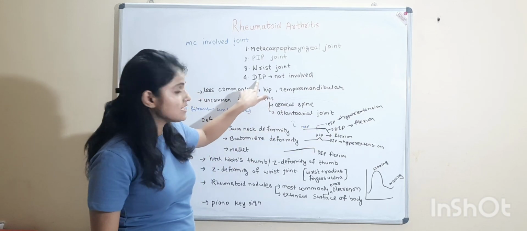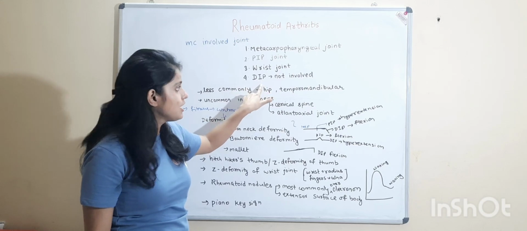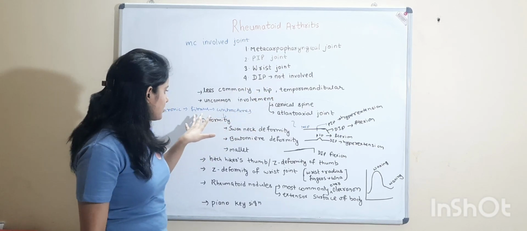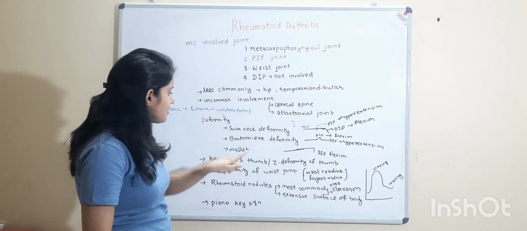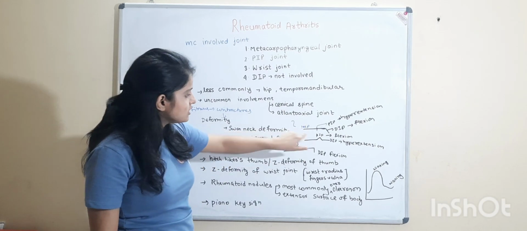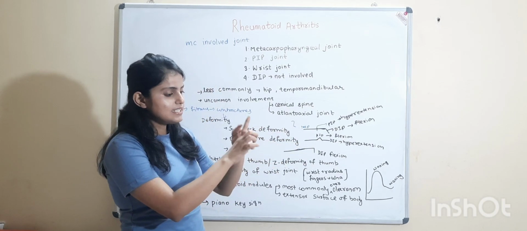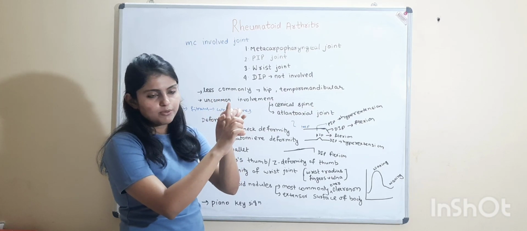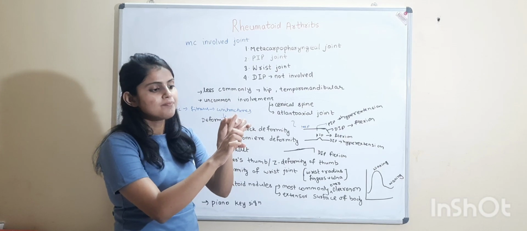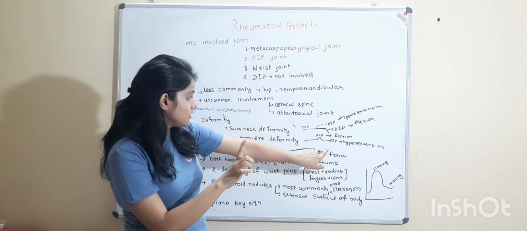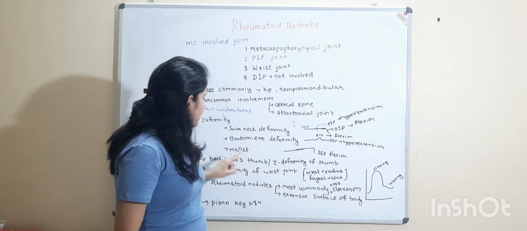As the distal interphalangeal joint is not involved, meaning there is no inflammation in the distal interphalangeal joint, but when fibrous tissue is formed and contractures are formed, deformity can be seen in the distal interphalangeal joint. Now Boutonniere's deformity. The opposite of swan neck deformity is Boutonniere's deformity. Like in swan neck, there is hyperextension of proximal interphalangeal joint and flexion of the distal interphalangeal joint. But in Boutonniere's deformity, there will be flexion of the proximal interphalangeal joint and hyperextension of the distal interphalangeal joint.